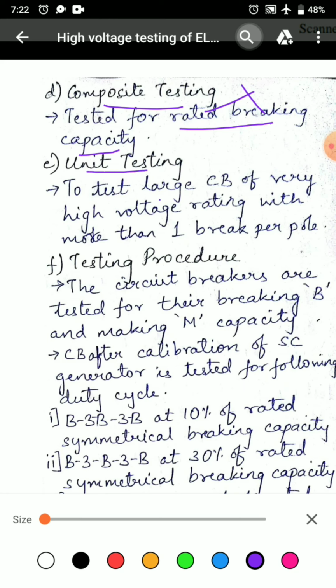Next is unit testing. When large circuit breakers of very high voltage rating are to be tested and where more than one break is provided per pole, the breaker is tested at its rated voltage and current. Testing procedure: the circuit breakers are tested for their breaking capacity B and making capacity M.